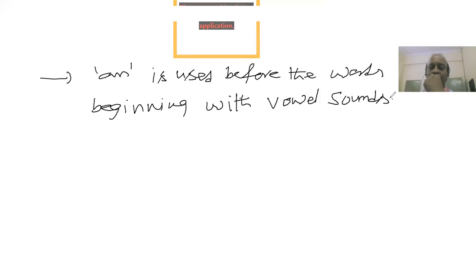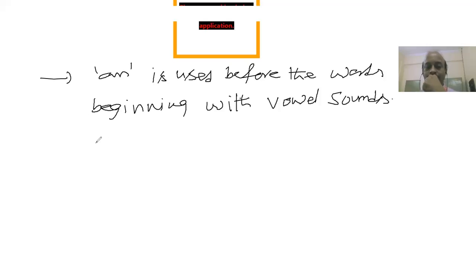This is very, very important. Before the words beginning with vowel sounds, mind you. We used to listen to classes during our school days stating that an is used before the words beginning with vowels, which is incorrect. The correct rule is that an is used before the words beginning with vowel sounds.